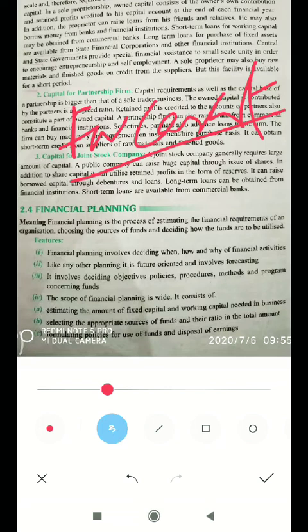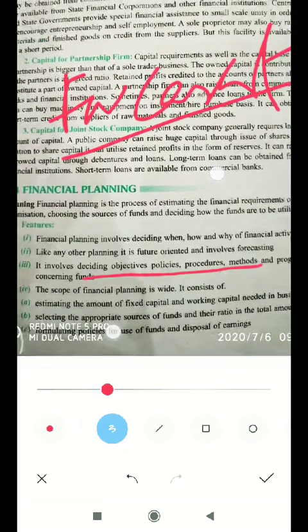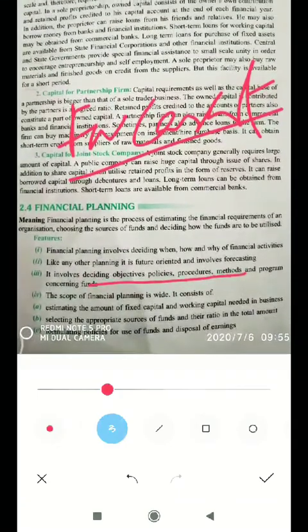Third, it involves deciding objectives, policies, procedures, methods and programs concerning funds. Finance is required for every activity.